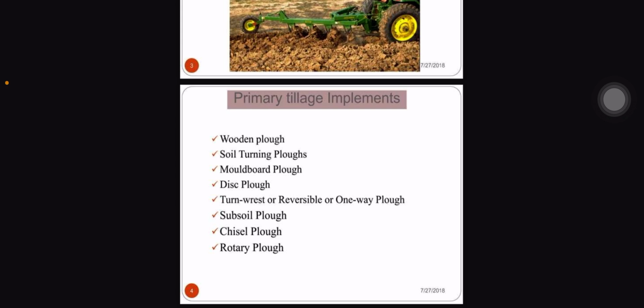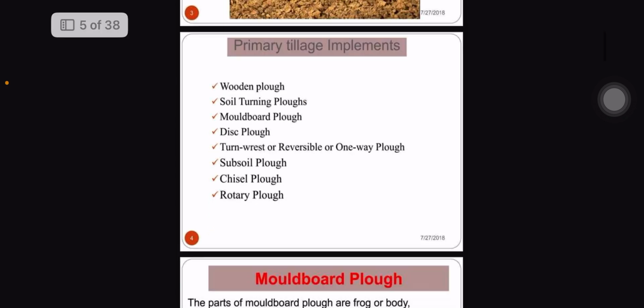If you see wooden plow, soil turning plow, moldboard plow, disc plow, chisel plow, rotary plow, subsoil plow, each and every implement which ends with the word plow refers to primary tillage implements.